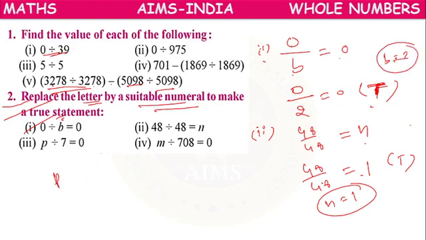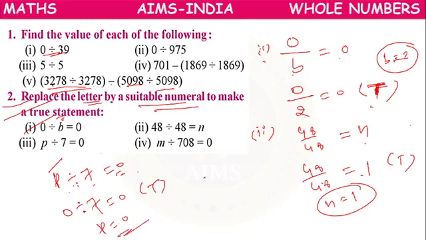Third, P divided by 7 equals 0. So when we get 0, any number divided by 7 equals 0. 0 divided by 7 equals 0. The numerator has to be 0. So 0 divided by 7 equals 0. It is a true statement when P equals 0.